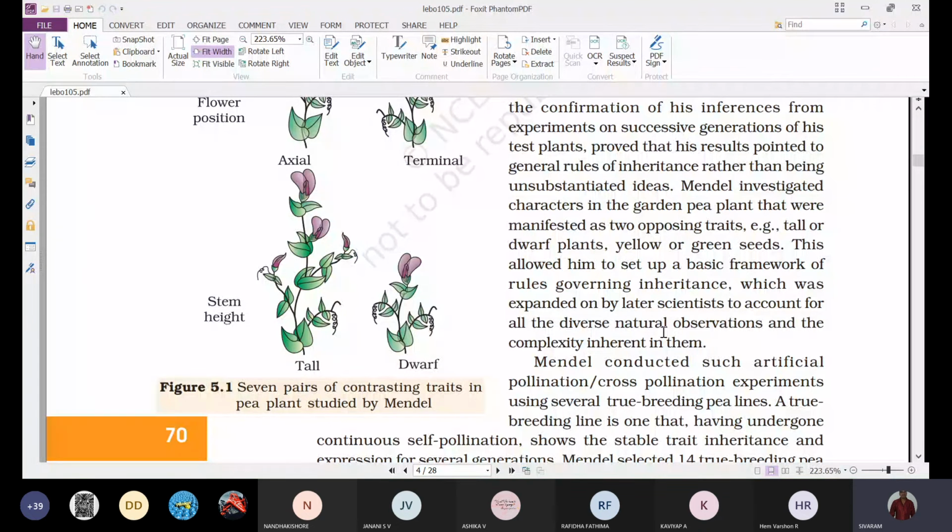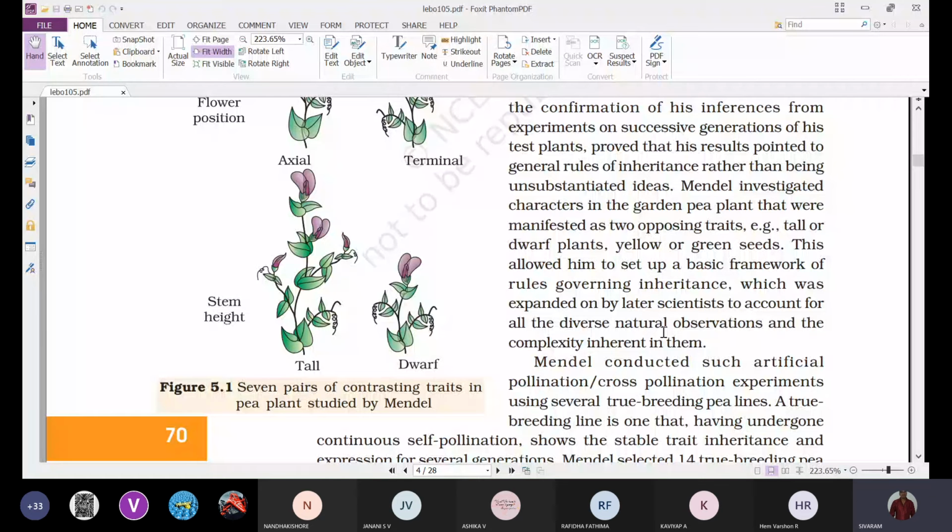At that time, there were biology scientists, botany-related or zoology-related scientists, but they didn't have much idea related to maths. What Mendel did was integrate biology with maths. In those days, biology scientists were unable to understand the concept given by Mendel.